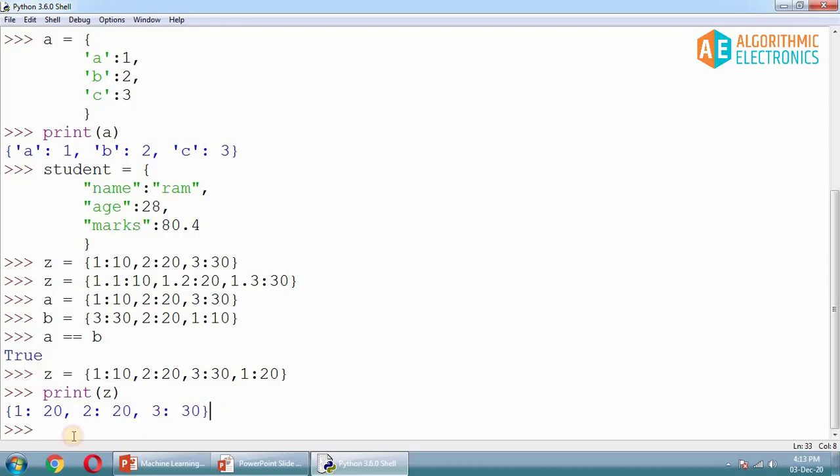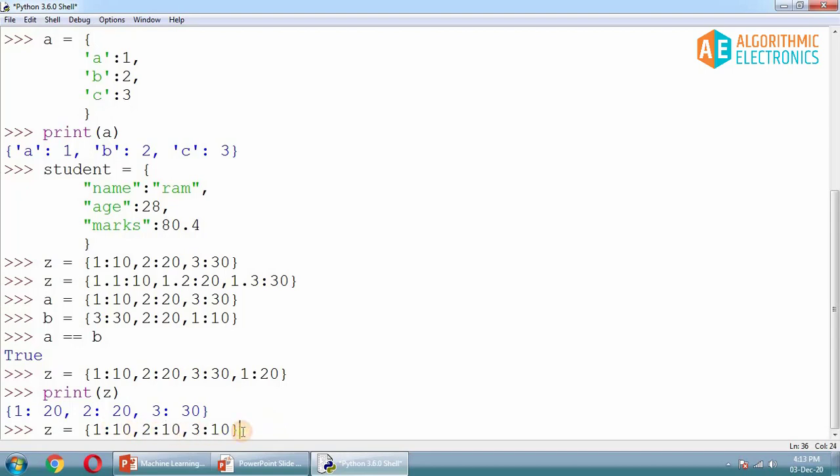Now as I said, duplicate keys are not allowed, but duplicate values are totally fine. For example, if you write 1:10, then 2:10, and even 3:10, you can see all the keys are 1, 2, 3, and the corresponding values are 10, 10, 10. So the value is duplicate. This is again 10, this is again 10, and this is again 10.